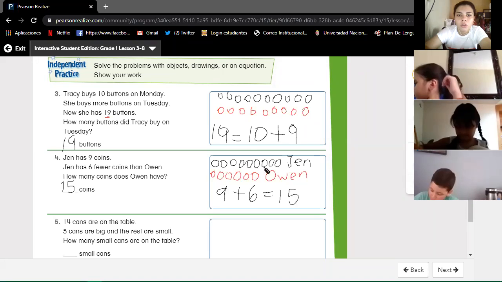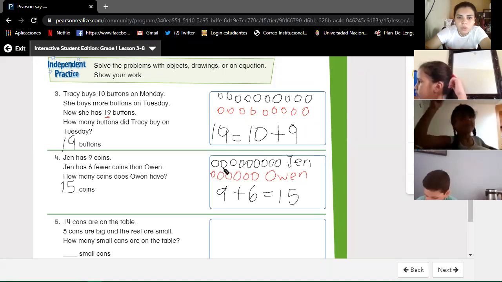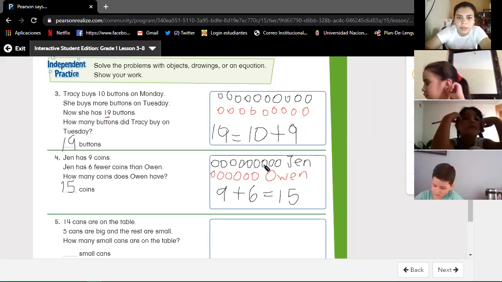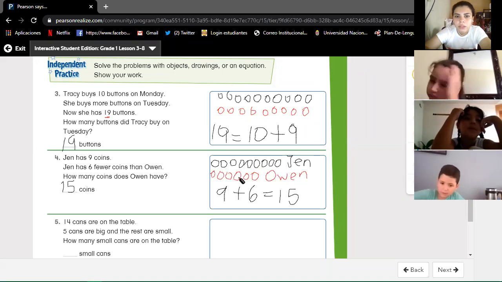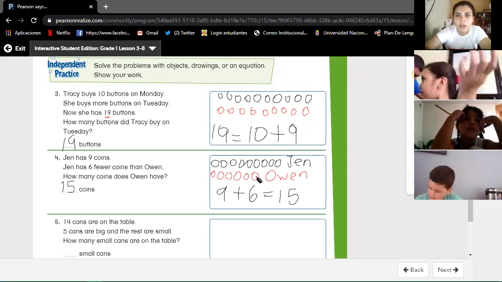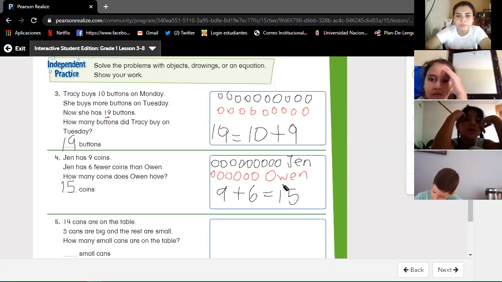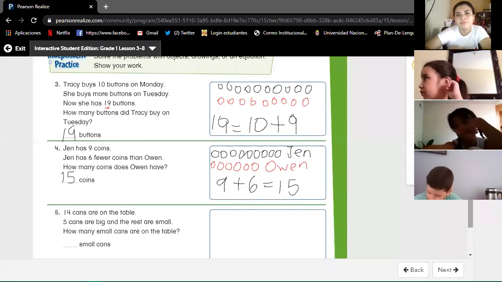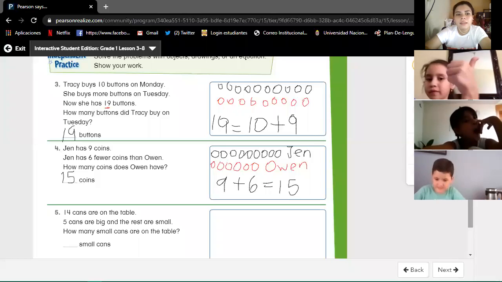We need to count all the circles that we drew. 1, 2, 3, 4, 5, 6, 7, 8, 9, 10, 11, 12, 13, 14, 15. So at the end, we have 15 coins. Finish? Yes.